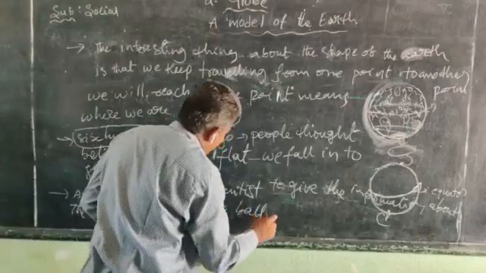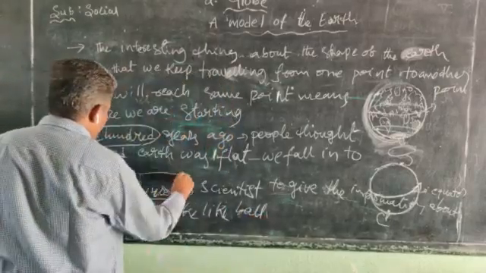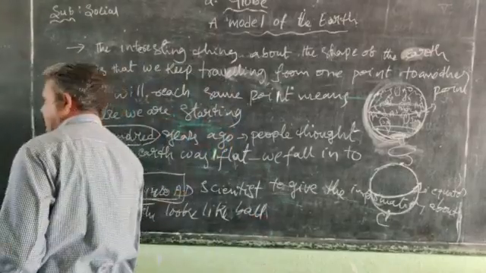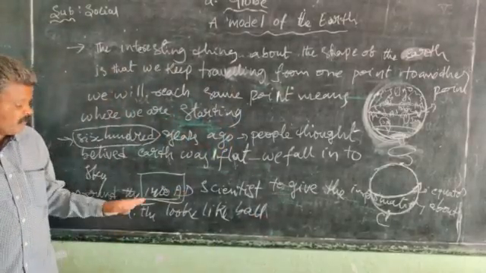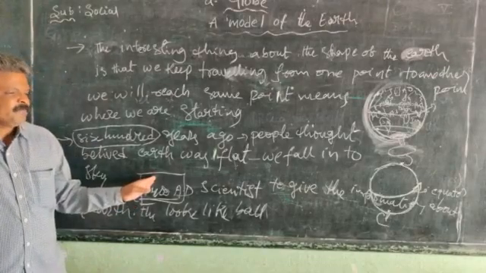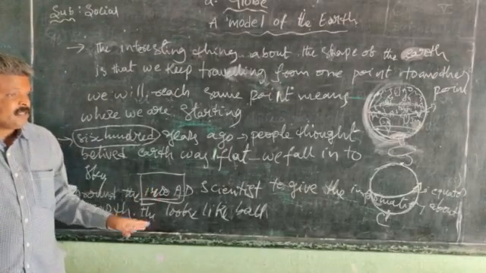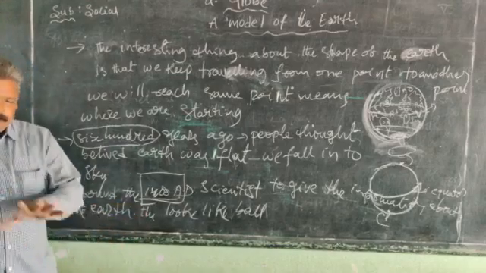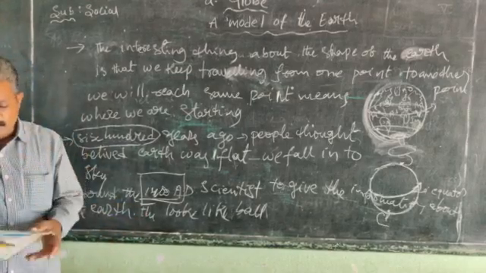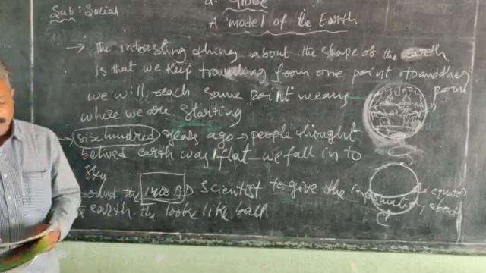Like a ball. Around 1400, at that time, they also gave the information that yes, it looks like a ball.